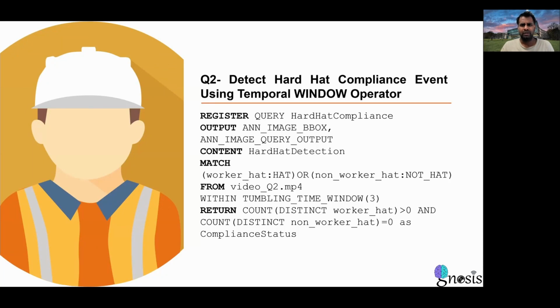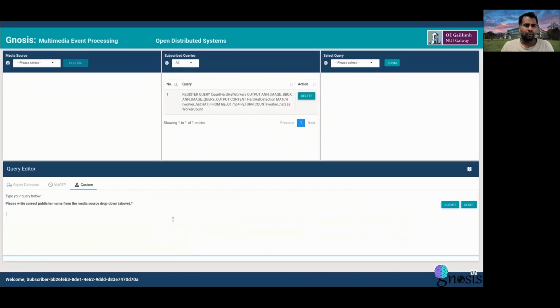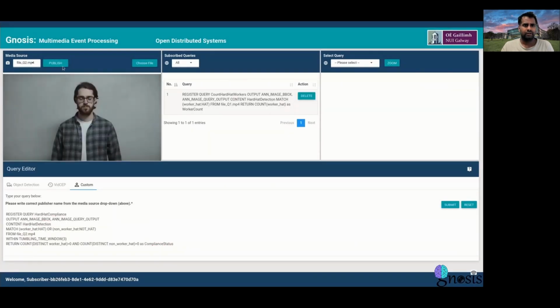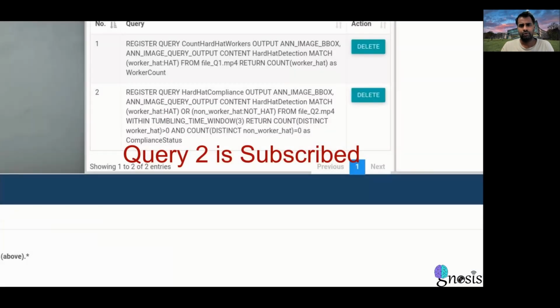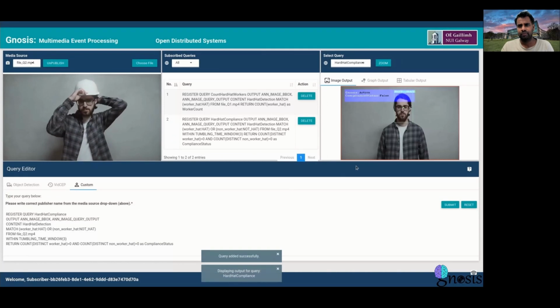Query 2 is about detecting a hard hat compliance event. Here again, we are using a hard hat DNN model, but right now we are matching workers having a hat and non-workers who are not wearing a hard hat over a temporal operator, that is a tumbling window here. And finally, we send a compliance status, which is a Boolean value. So if we look here again, we have pasted the query, selected a data file, published the video data stream, and in the same way query 2 is subscribed in the system.